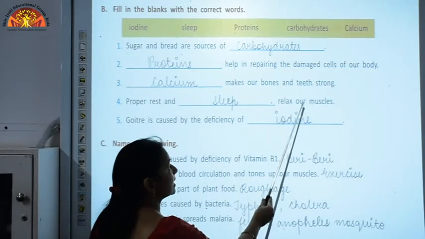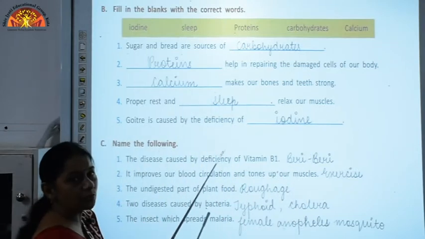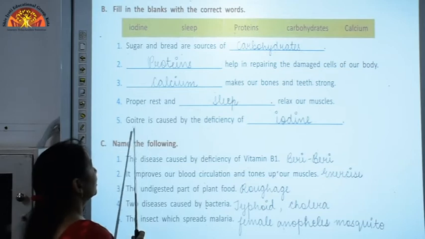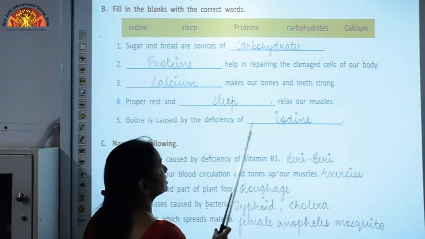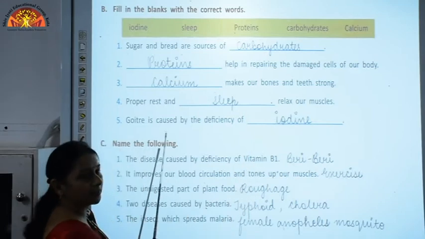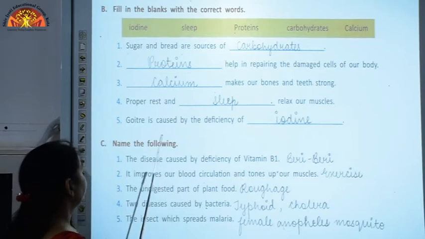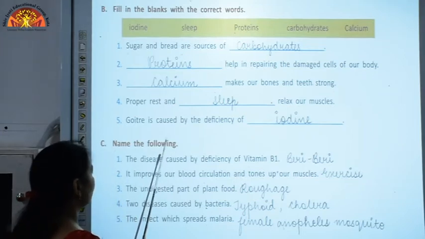They relax our muscles. These are the healthy habits which are needed for our body. Goiter is caused by the deficiency of iodine, because iodine deficiency causes goiter in our body, which creates a pulp in the throat.